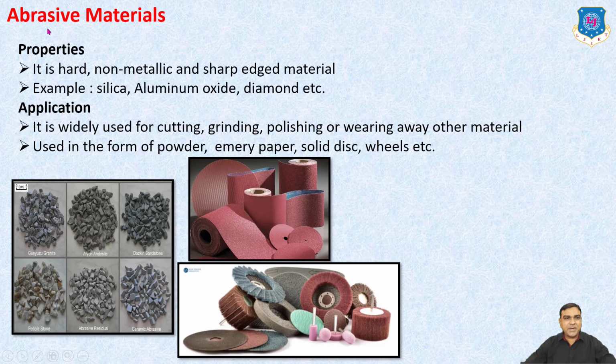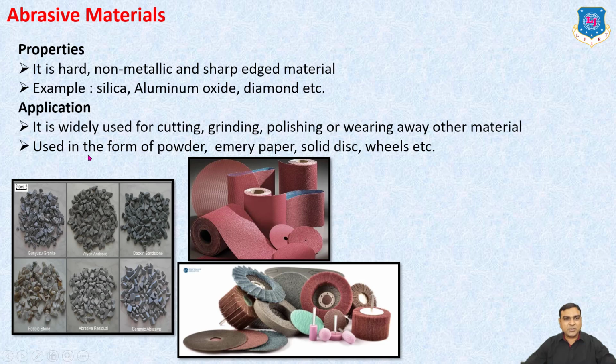Next is abrasive materials. Its properties: it is a hard, non-metallic, sharp-edged material, for example silica, aluminum oxide, diamonds, etc. Main application: it is widely used for cutting, grinding, polishing, or wearing away other materials.